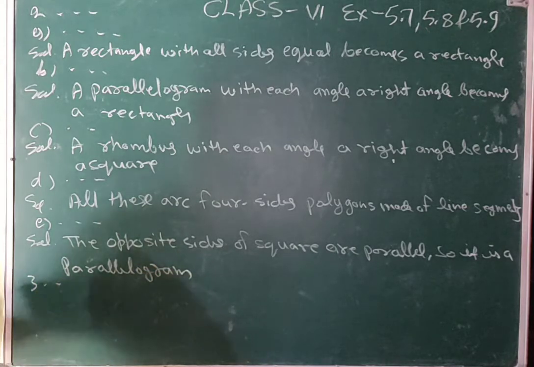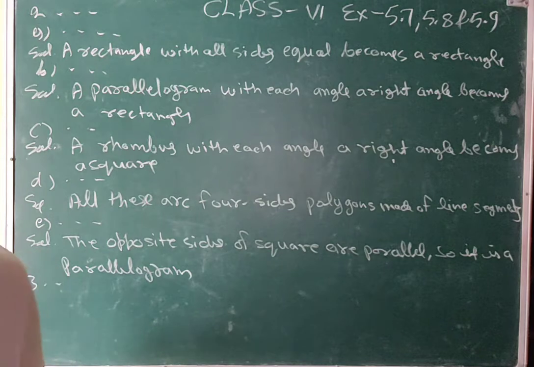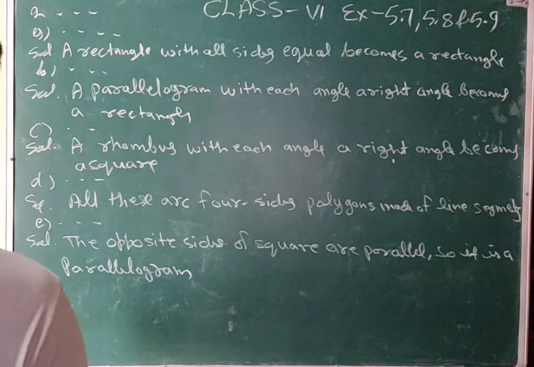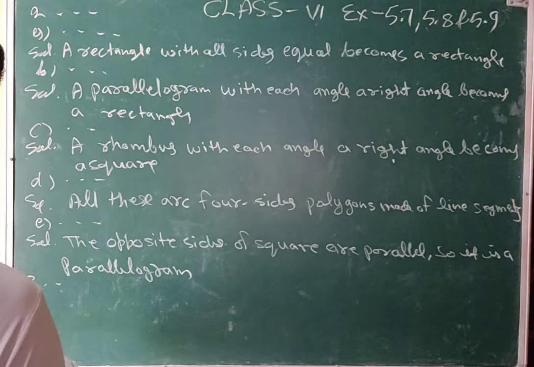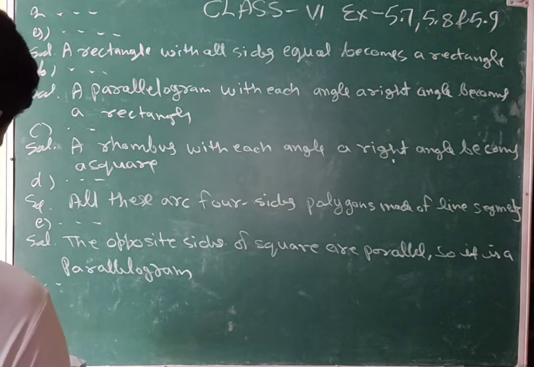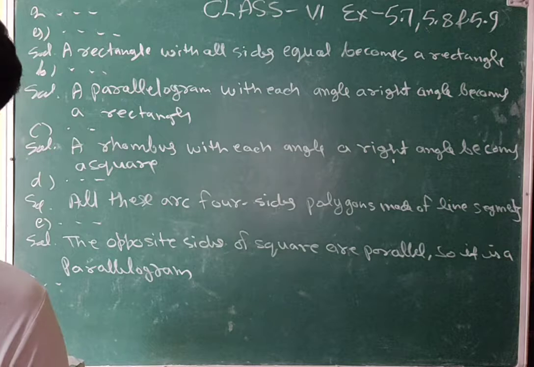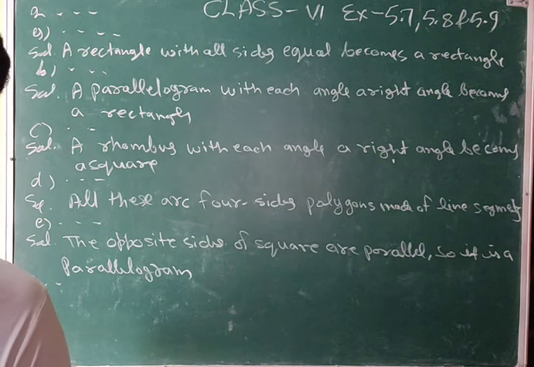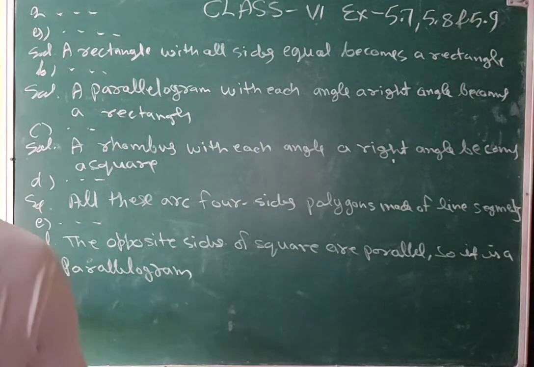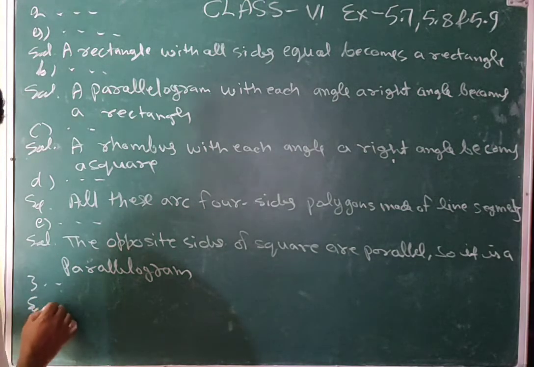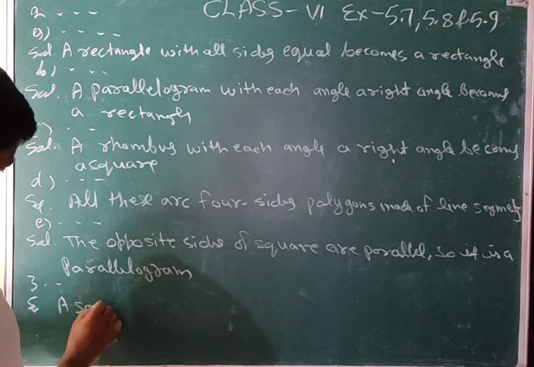Question number 3: a figure is said to be regular if its sides are equal in length and angles are equal in measure. Can you identify a regular quadrilateral? A square.